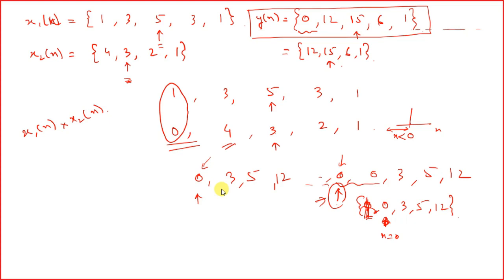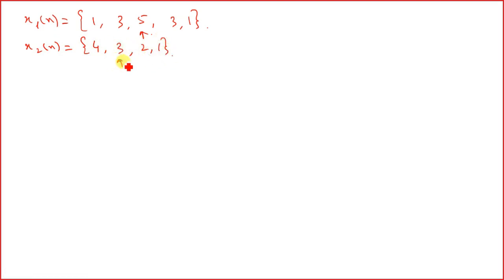Now let us take another example. Let's take the same signal 1, 3, 5, 3, 1. Now we want to do the addition x1[n] plus x2[n].